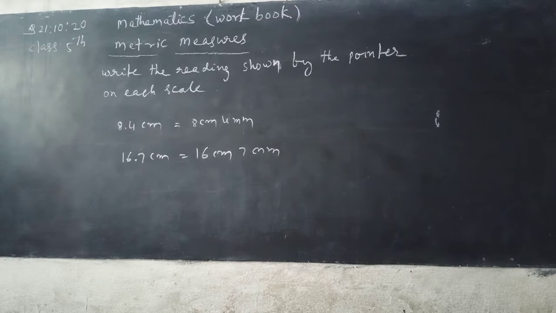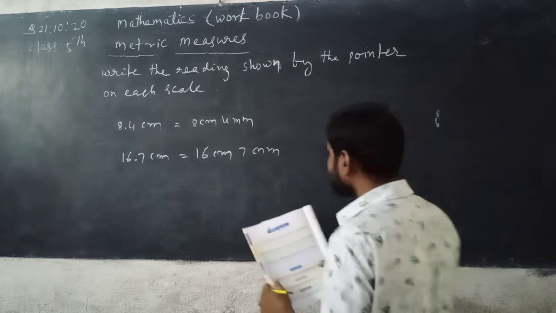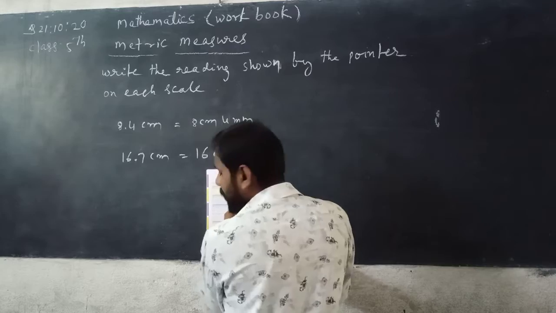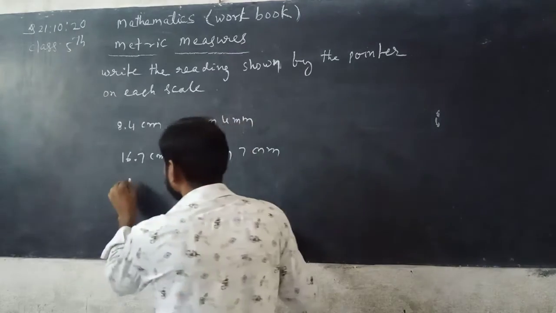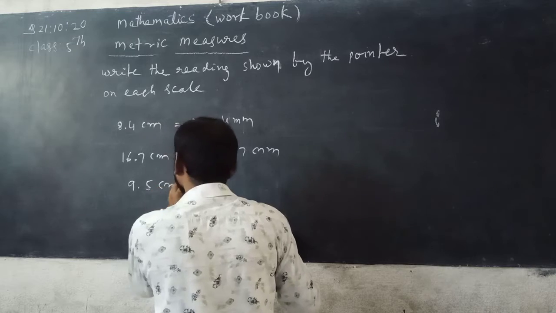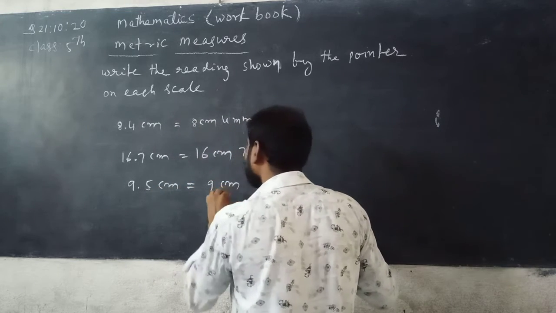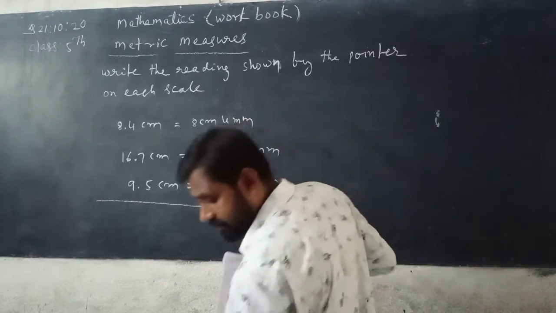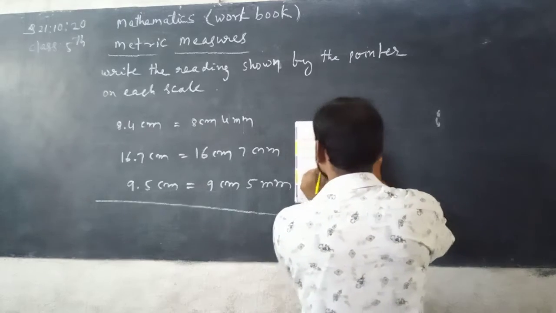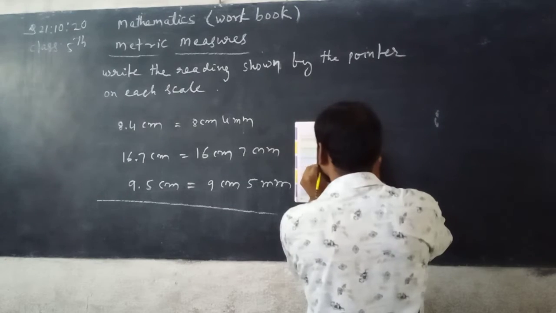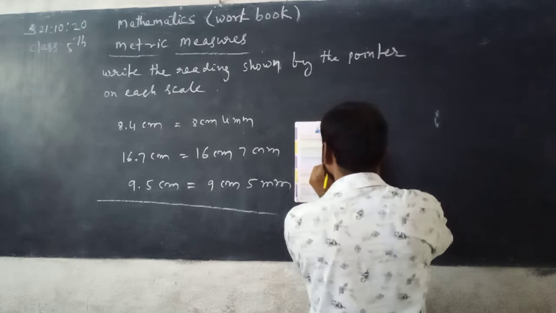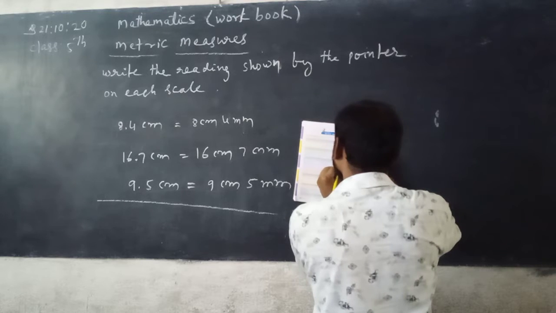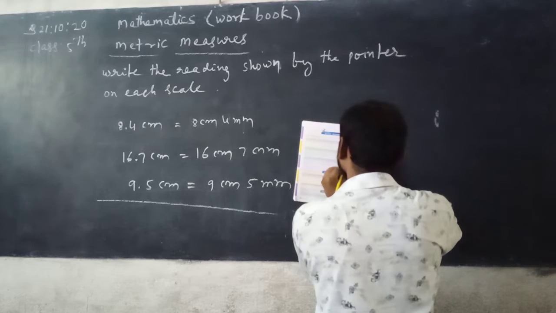Now next, the third one. See, where is the pointer at present? 9.5 centimeter. 9.5 centimeter equals 9 centimeter and 5 millimeter. See, write down everybody. 9.5 centimeter equals 9 centimeter 5 millimeter.